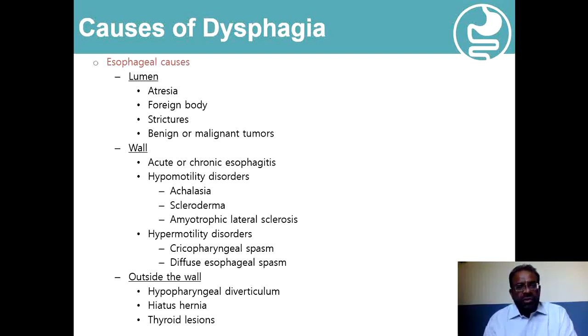Scleroderma, which is now known as progressive systemic sclerosis, is progressive fibrosis of the skin and other systems, and esophageal involvement is very common. The replacement of the muscular tissue with fibrosis results in loss of all the coordinated movement and disturbance of the peristalsis.